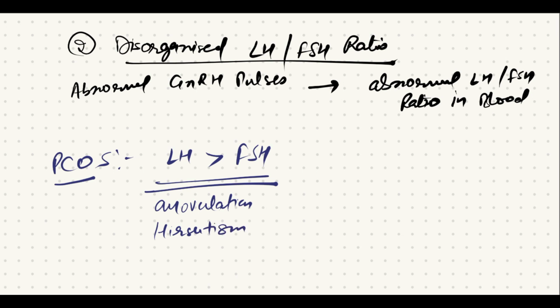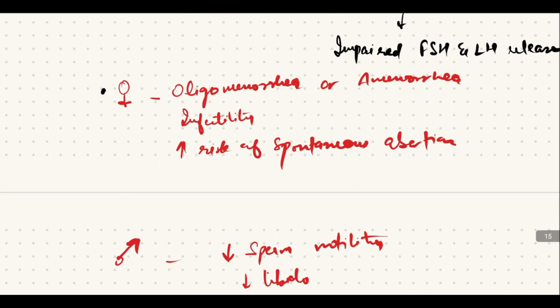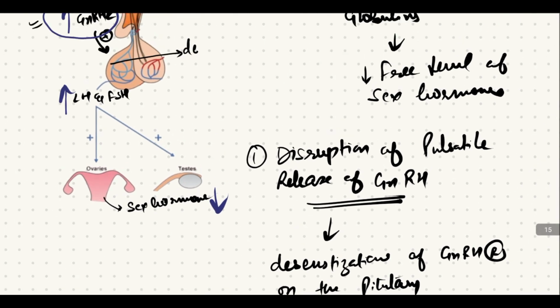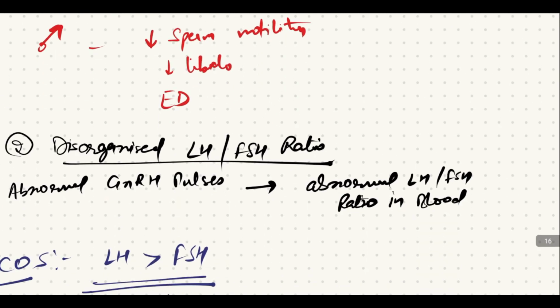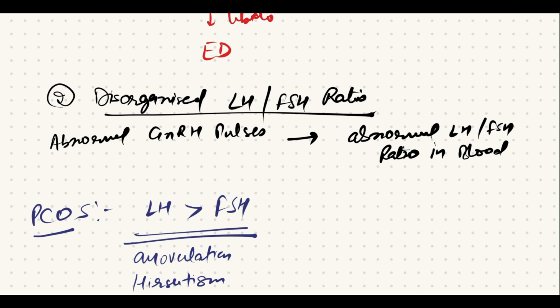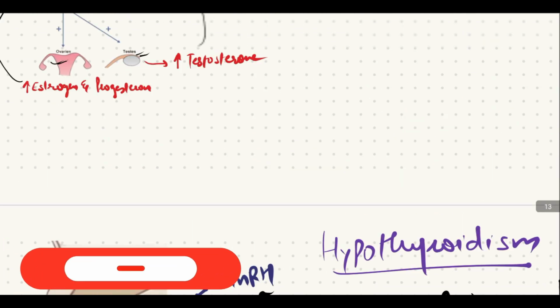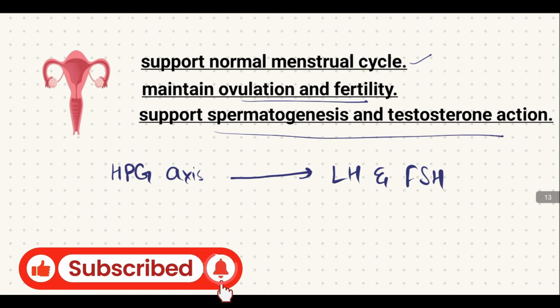And because of androgen excess, there is hirsutism in the case of PCOS. So in the case of hyperthyroidism, there is disorganized release of sex hormones in males and females. In females, it causes oligomenorrhea, amenorrhea, infertility, and increased risk of spontaneous abortion. And in males, it causes decreased sperm count, decreased libido, and erectile dysfunction. This is again because of, number one, the disruption of pulsatile release of GnRH, and second, because of the disorganized LH to FSH ratio. So this is the effect of thyroid hormone on the reproductive system.